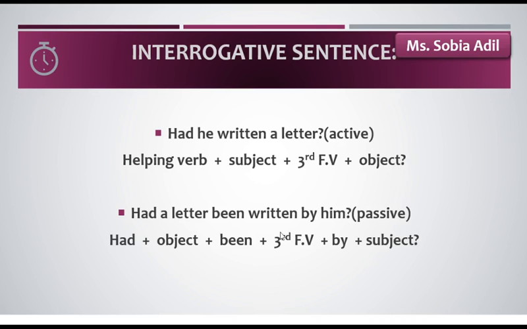If we want to make the passive voice of these active sentences, you will write like this: had a letter been written by him? We write had, the helping verb, first, and you will write been after the object. Had, then the object, then been, then the third form of verb, then by, and then the subject. At the end of that sentence you will put a question mark again, because this is an interrogative sentence.